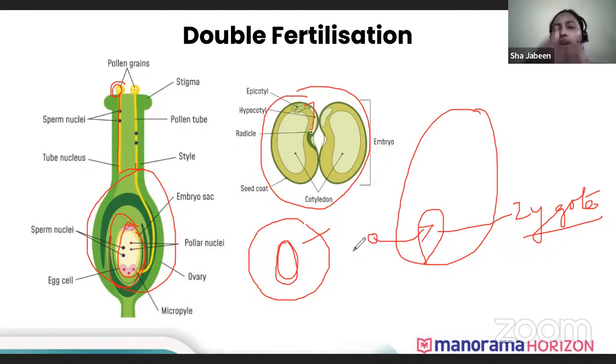Hence, when you cut a mango, you'll be finding the whole round structure first, and inside the center, you'll be finding the seed. So that center seed is the ovule, which developed into a seed, and the side portion is the ovary, which developed into a fruit. So this question is usually asked, which organ develops into what? So is it clear?